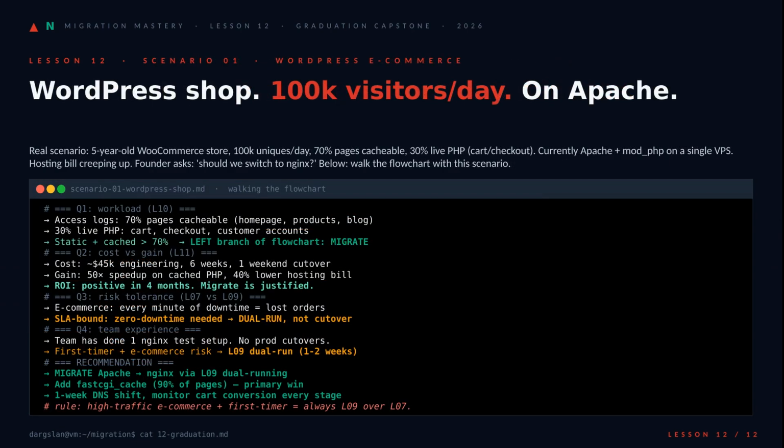WordPress shop, 100,000 uniques a day, 70% cacheable. Q1 sends us right toward migrate. Q2, 45 grand of work, 40% off the hosting bill, ROI in 4 months. Q3, e-commerce can't eat downtime, so dual run, not cutover. Q4, team's a first-timer, which locks in L09 over L07. Recommendation writes itself, migrate via dual running, FastCGI cache on 90% of pages, and watch cart conversion at every stage.